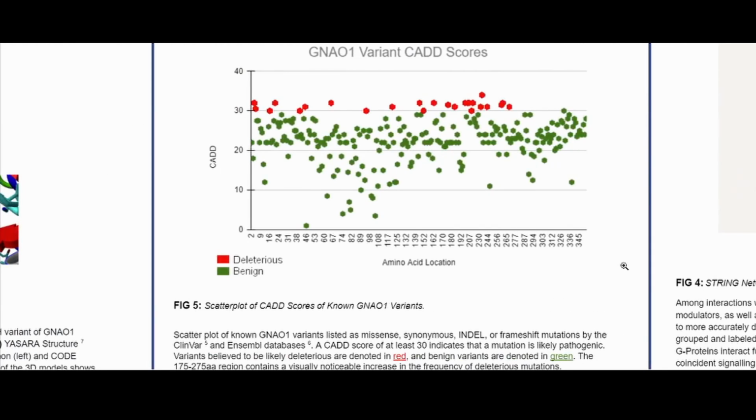Figure 5 depicts a scatter plot of CADD scores of known GNAO1 variants. This method is usually used for scoring the deleteriousness of single nucleotide variants, as well as insertion-deletion variants in the human genome. The 175 to 275 region, where our variants are located, shows an increase in the frequency of deleterious mutations.